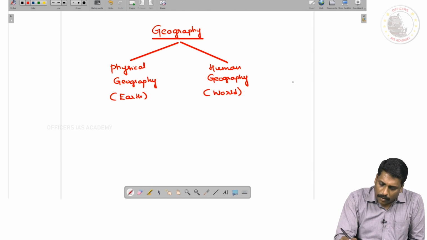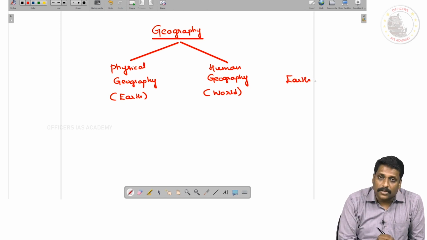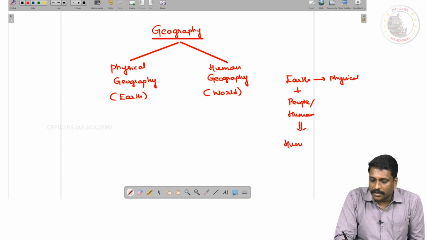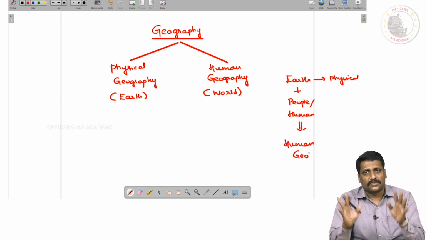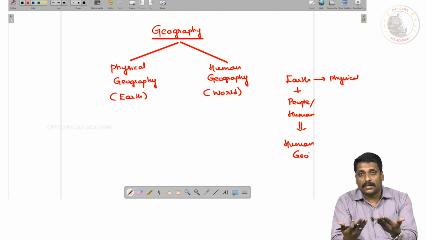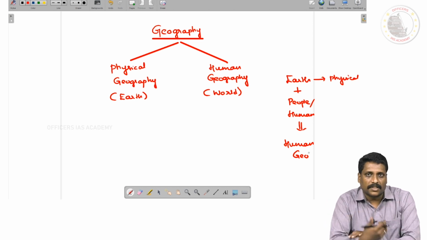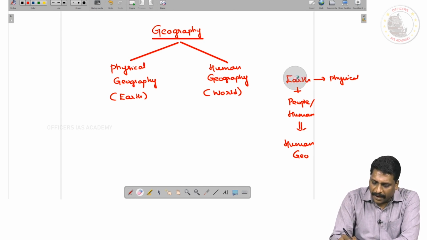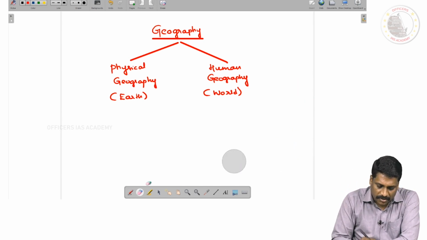Only earth. When I talk about only earth, I am just going to study about the earth. You call it physical geography. If I'm going to study the earth along with the people, along with their socio-economic setup, along with the human setup in it, then I call it human geography. That is what the basic difference is all about. Physical geography is the fundamental idea behind human geography. Right? Without physical geography, you cannot study human geography in isolation.